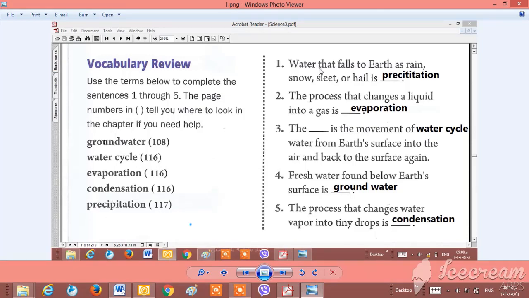We have water that falls to earth as rain, snow, or hail. We said that precipitation is the step in which the water in clouds falls to earth as rain, snow, and hail.